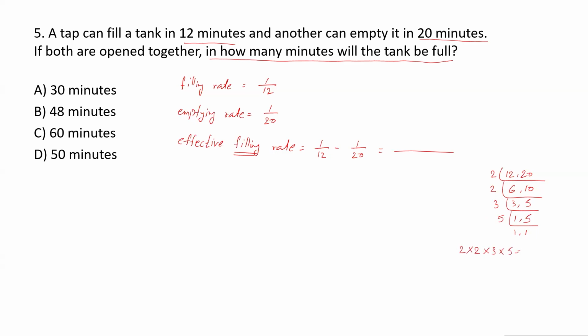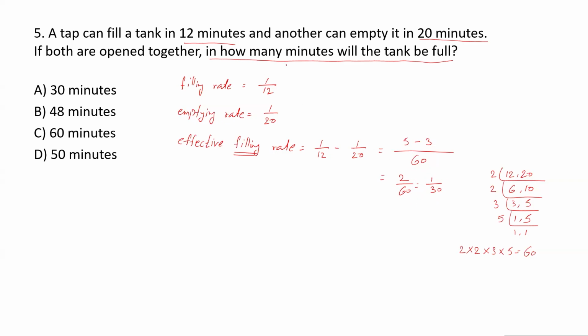So 2 into 2 is 4, 4 into 3 is 12, 12 into 5 is 60, right? So 60 is the LCM. Now 12 5s are 60, minus 2 3s are 6. So it is 3. So ultimately it is 2 upon 60 or 1 upon 30, right? Both are equivalent.